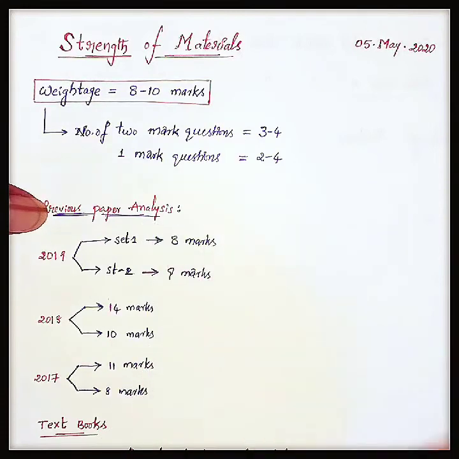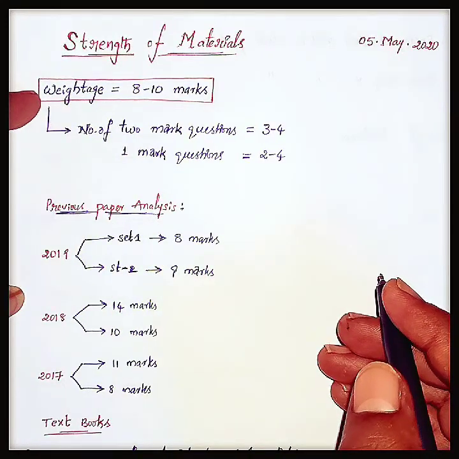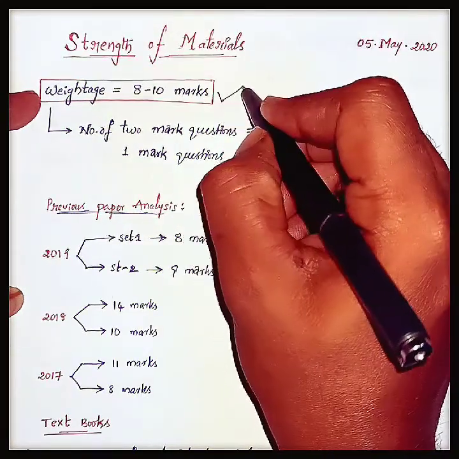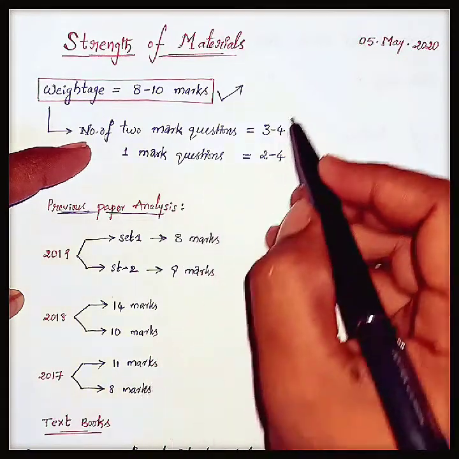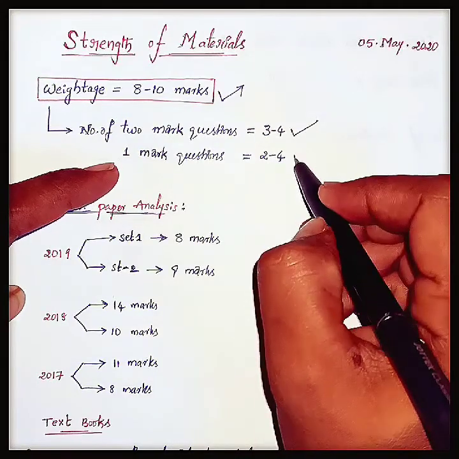In this video, I will cover the weightage of strength of material in GATE with the analysis of previous papers. If you see the weightage of strength of material in GATE, every year we may get 8 to 10 marks. In that too, the number of 2 marks questions asked is 3 to 4 questions and 1 mark questions are 2 to 4.